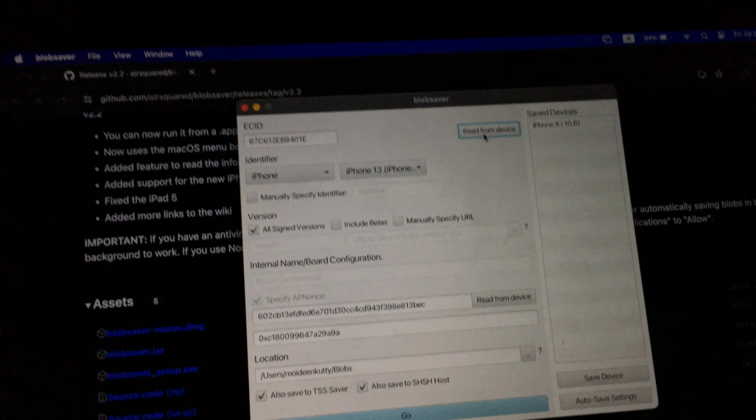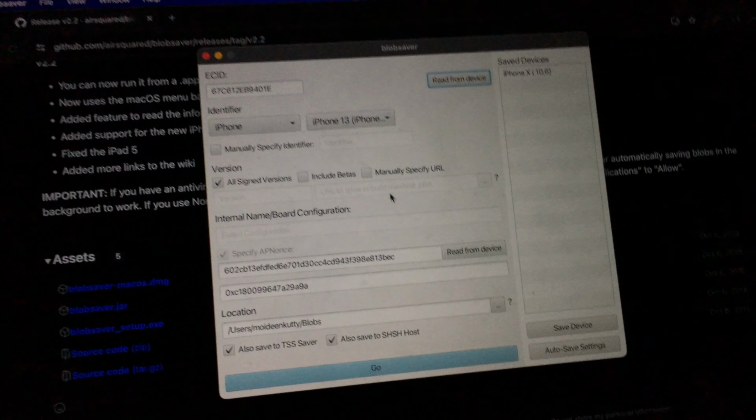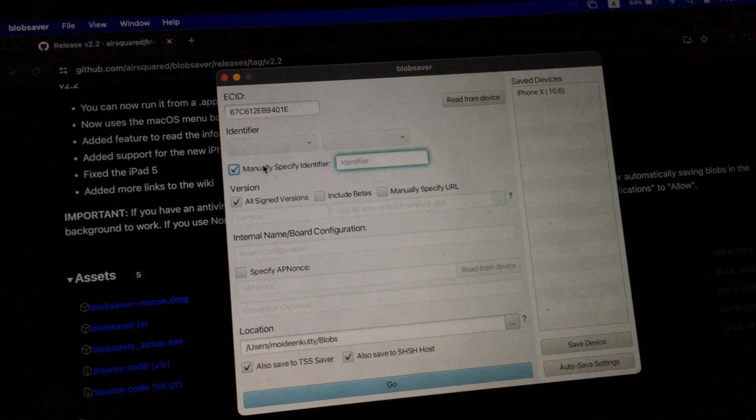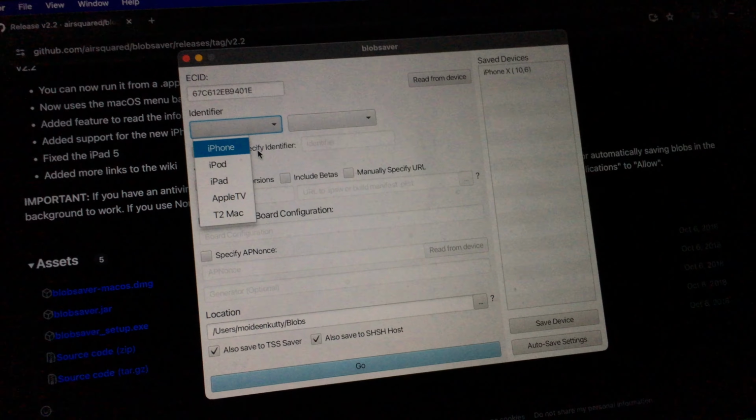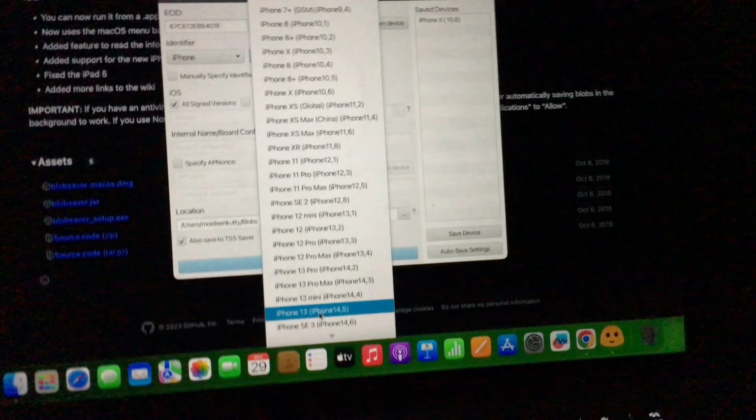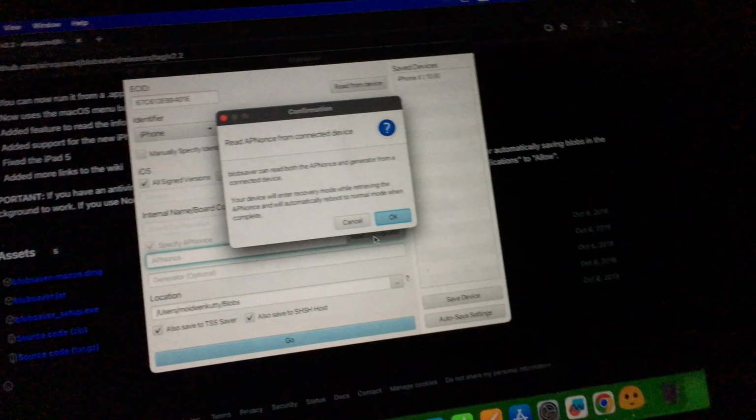Let me just connect the lightning cable. I have connected my lightning cable. I will read the ECID from the device, and as you can see, let's select iPhone 13. Then let's read the APNonces. What happens is this phone goes into DFU mode.